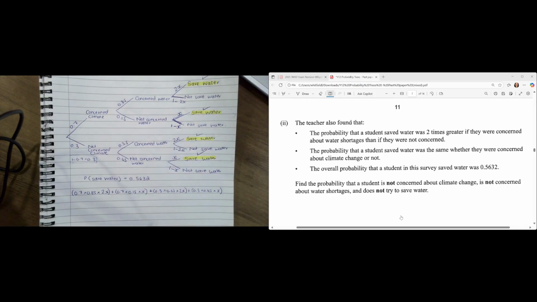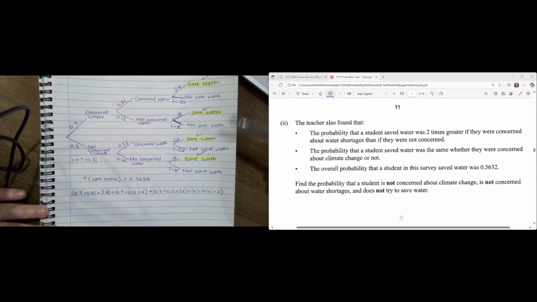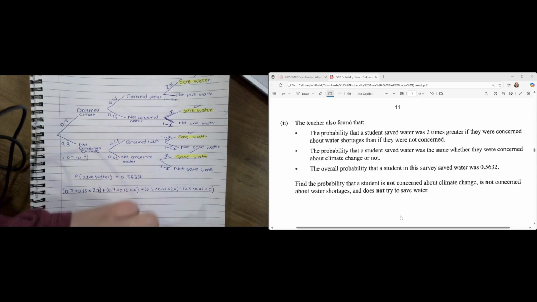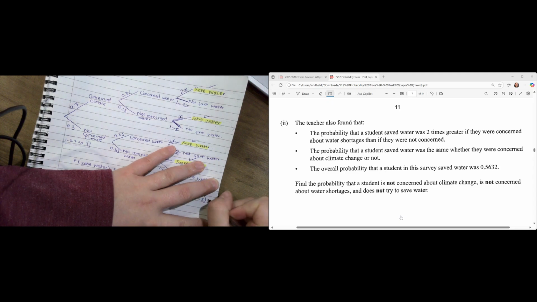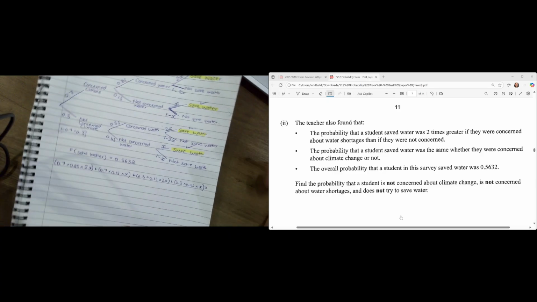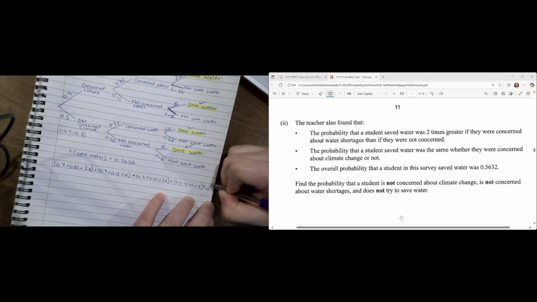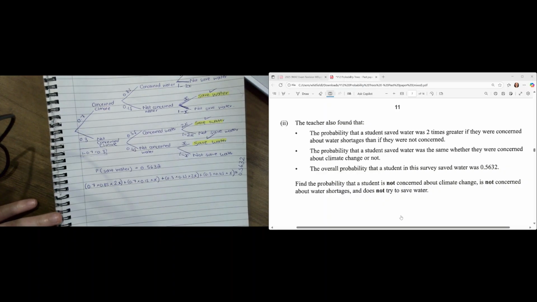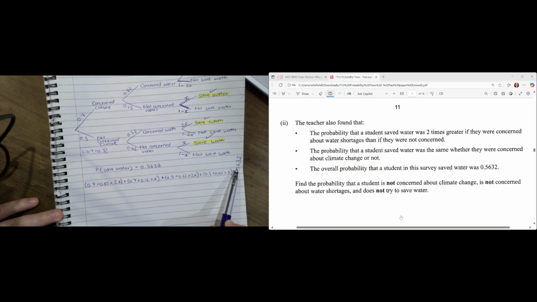Perfect. I've done all four. And what is all this equal to? Well, they told us the overall probability that a student in the survey saves water, so that plus that plus that plus that is going to equal 0.5632. So this equals, I'm going to have to write it very small, or potentially a little bit skew, 0.5632. So all of this has to give me that.